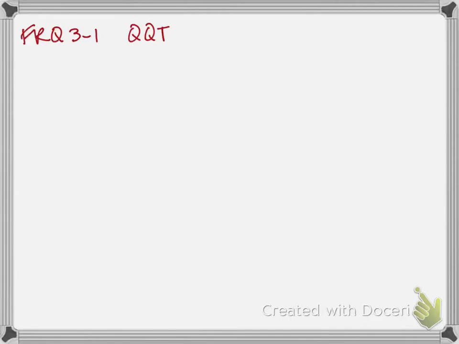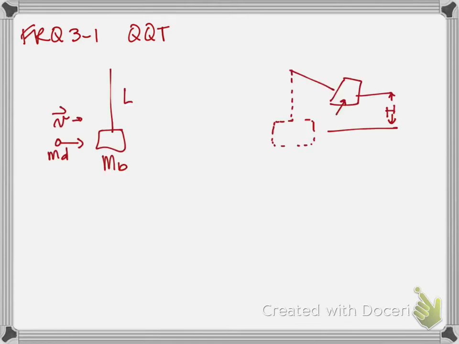All right, this is the first QQT question from Unit 1. A dart with a mass of m sub d is launched towards a block of mass m sub b, suspended from a string of length L. After the collision between the dart and the block, the system then swings up to a point at which its center of mass reaches a maximum height h above its starting position. The block's mass m_b is greater than the dart's mass. So I guess we might as well write that. If you want a better drawing, it's on your quiz there.